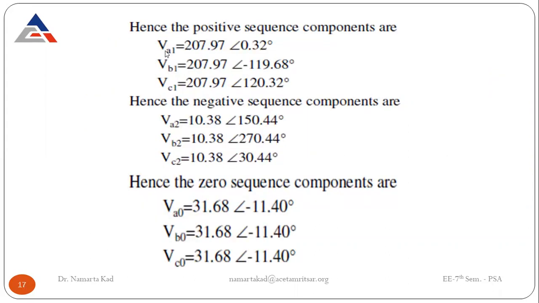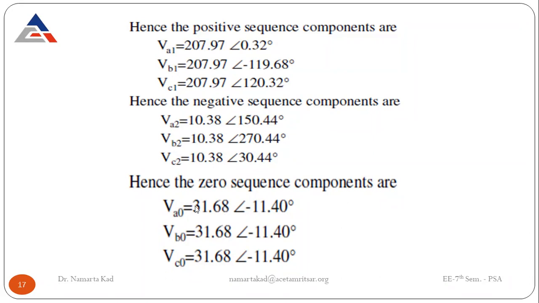Just see here, once you have calculated VA1, VA2 and VA0, then for VB1 and VC1, just give the phase displacement of 120 degree or plus 240 degree. That means the magnitude does not change. For the positive phase sequence, all the magnitudes of the voltages remain the same, but there is a phase displacement of 120 degree between the three components. Similarly, for the negative sequence component, the magnitude remains the same and the phase difference of 120 degree comes out.